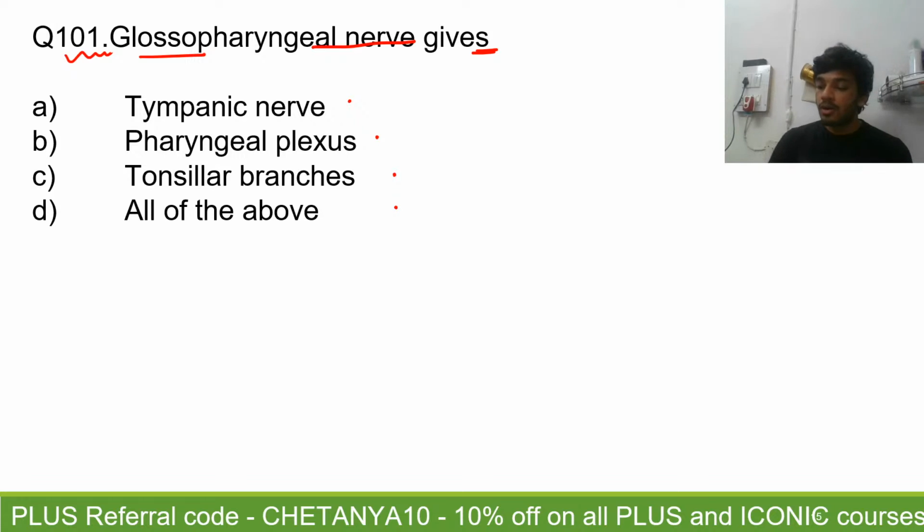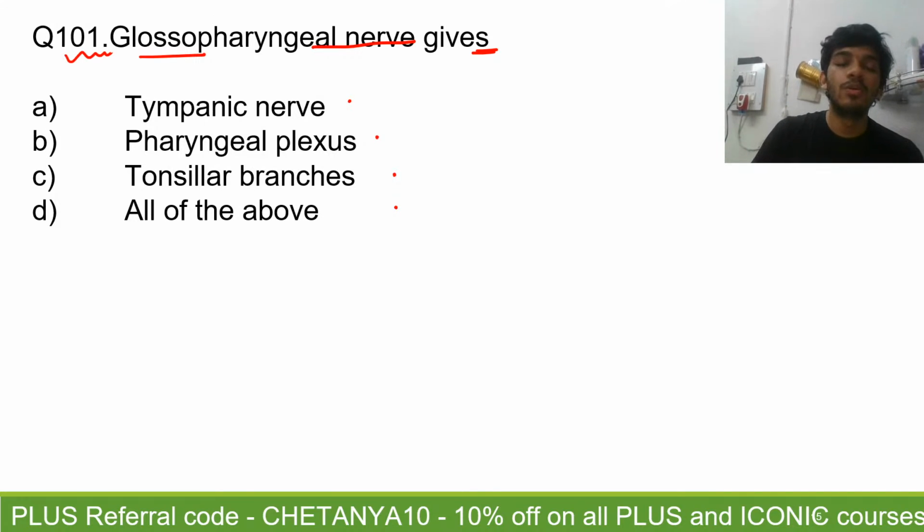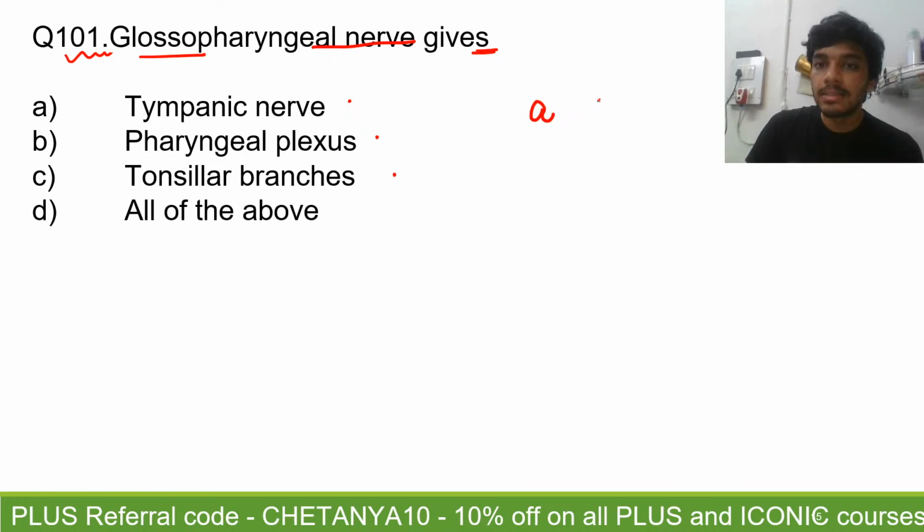Okay, guys. So waiting for an answer from your end for this question. A, tympanic nerve. Bindu, that answer is wrong. Why? Because you said A, but I'll tell you that this answer is wrong. Have you heard of the nerve supply to the tonsils? Basically, the tonsil also receives its nerve supply from the glossopharyngeal nerve.